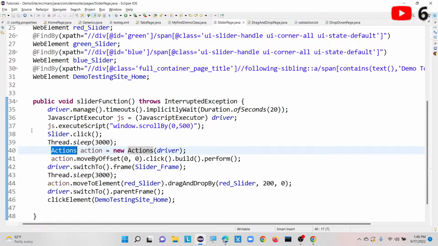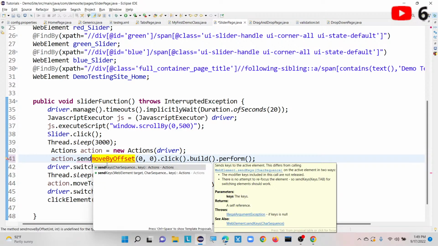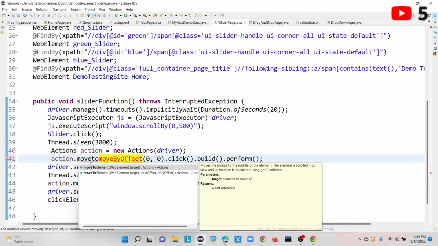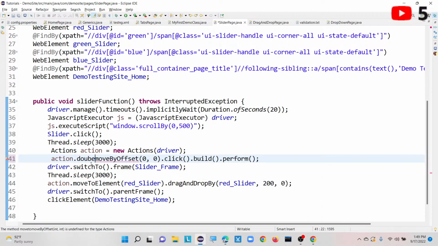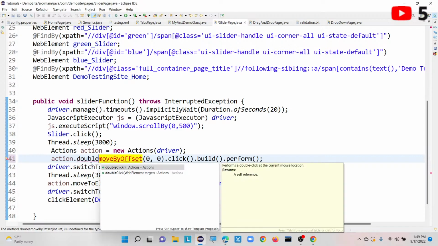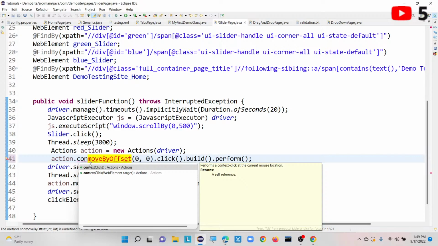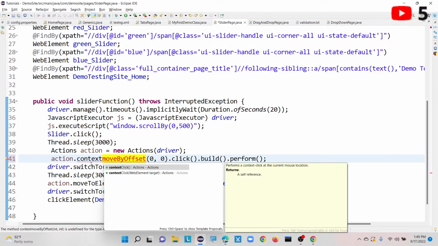This Actions class provides a set of built-in methods such as sendKeys. We can see here, action.sendKeys, action.moveToElement, action.doubleClick, and action.contextClick. Context click means right click.